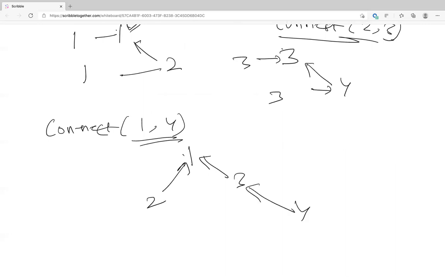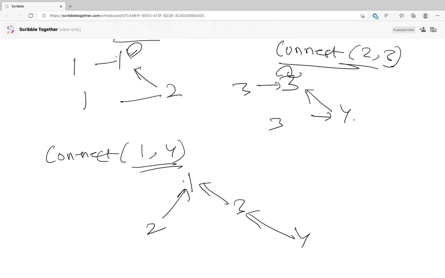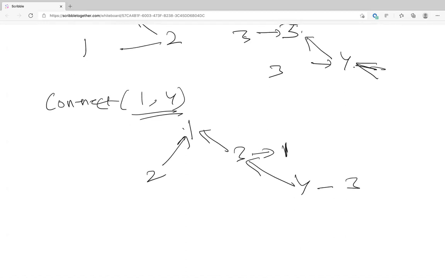So we take the ID of 1, we take the ID of 3. So basically 4, right? We are connecting 1 and 4. So we go to the root, we find out what the root of this tree is. We find it's 3, and we change it to 1. So the ID of 3 is 1, 4 is still 3. Is that clear? What we're actually building?